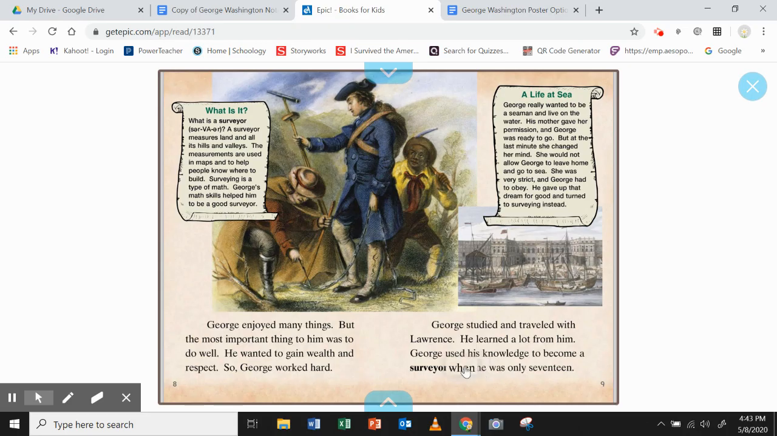So yes, I already had that in my notes, but I want to add more to make it stronger. I'm going to use the information up here in the what is it section. It says, what is a surveyor? A surveyor measures land in all its hills and valleys. The measurements are used in maps and to help people know where to build. Surveying is a type of math. George's math skills helped him to be a good surveyor. So I know that he was a surveyor when he was 17, but I want to add to that to make my fact fragment stronger.